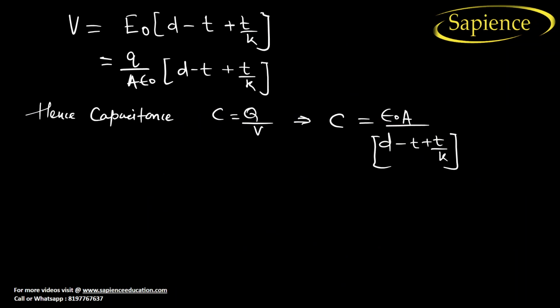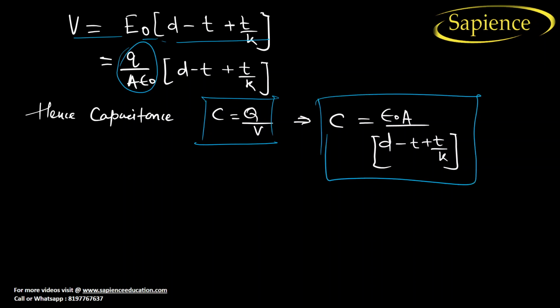So if you have got V, from here we can take E naught as common, so we will get it like this. Put the value of E naught, so we will get here. Finally, our target is to find the capacitance. The final capacitance will be epsilon naught A by D minus T plus T by K. So this is the final capacitance.